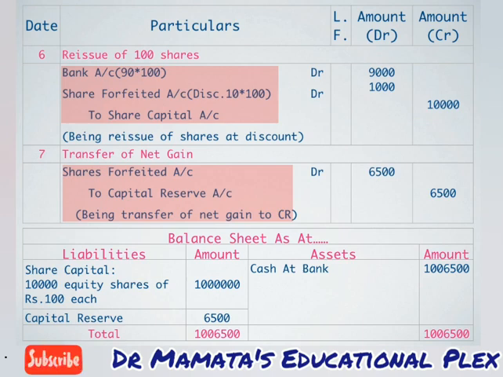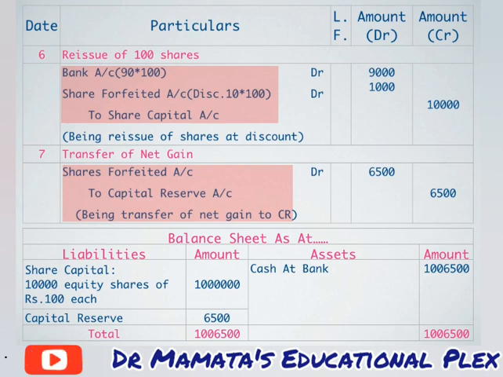So out of 7,500 we have spent 1,000 on discount, so we have a balance of rupees 6,500 only. So this 6,500 we will transfer to our capital reserve account. So friends, likewise we have completed our journal entries.